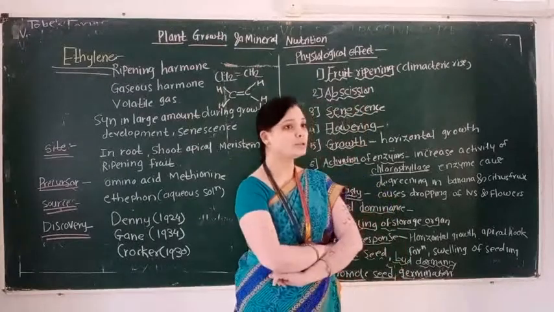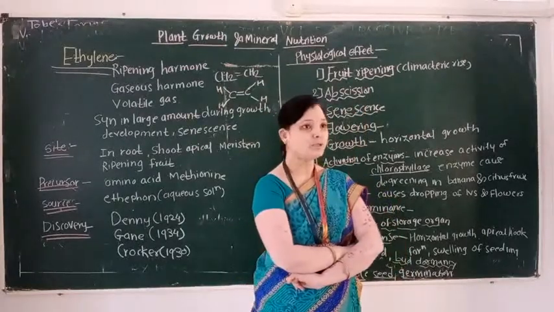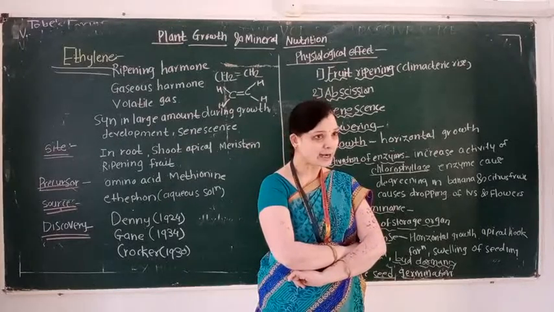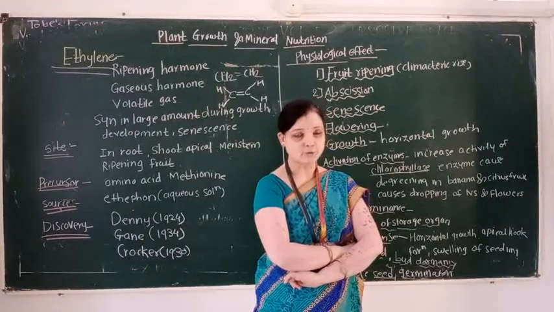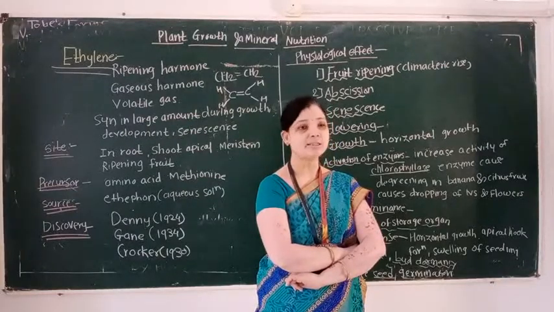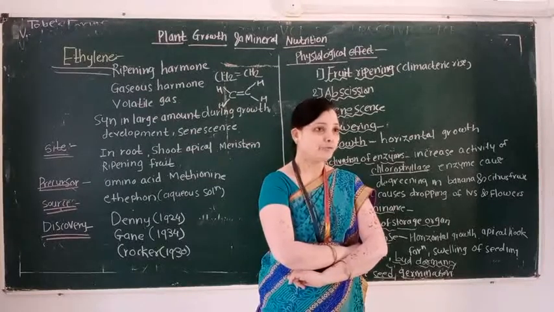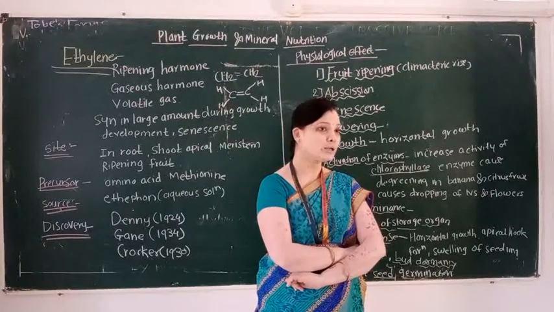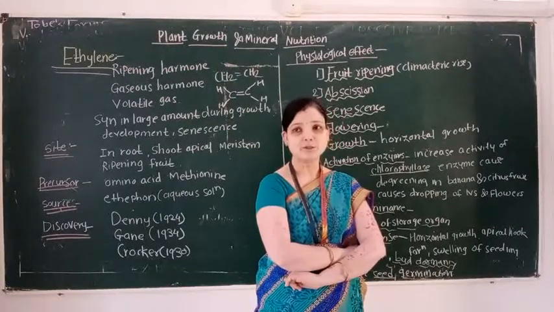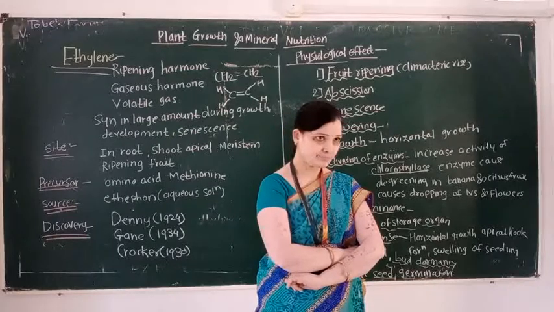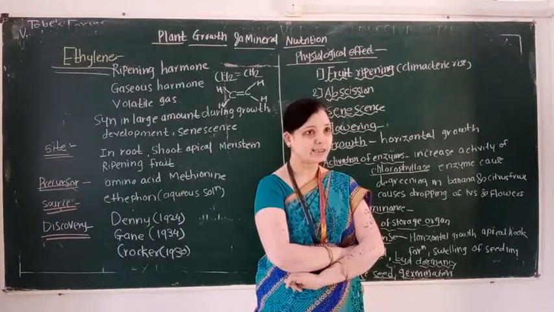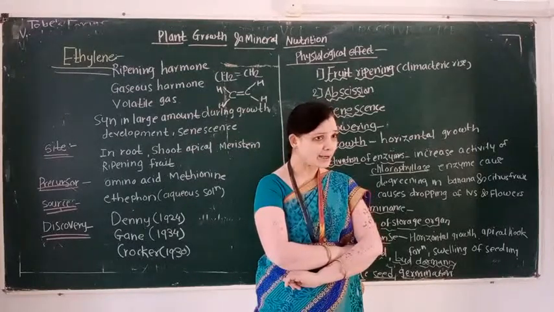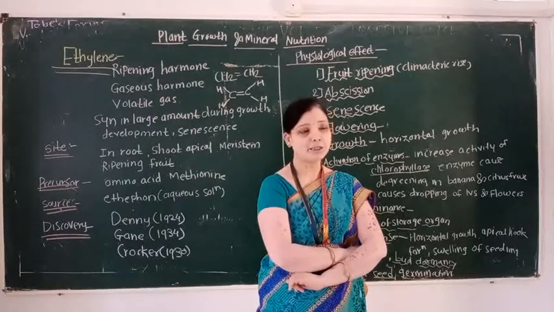Ethylene is a fruit ripening phytohormone. It is a volatile gas. Then it is an unsaturated hydrocarbon, and this phytohormone occurs in a gaseous state. Ethylene synthesis takes place in root, in shoot, apical meristem, and ripening fruit. Ethylene synthesis takes place during growth, during development, and during ripening of the fruit.